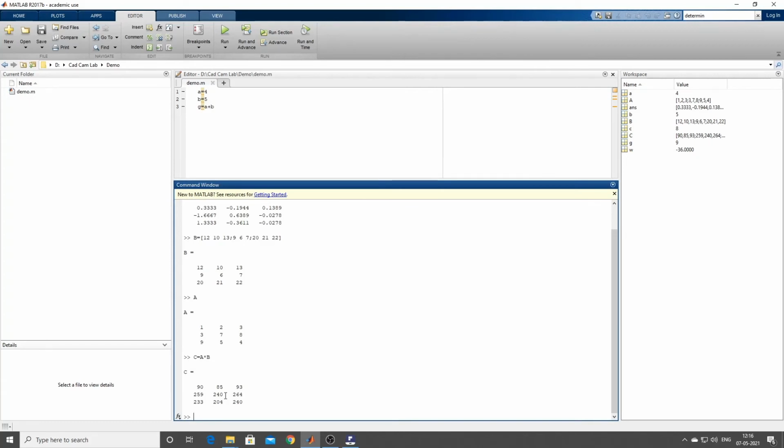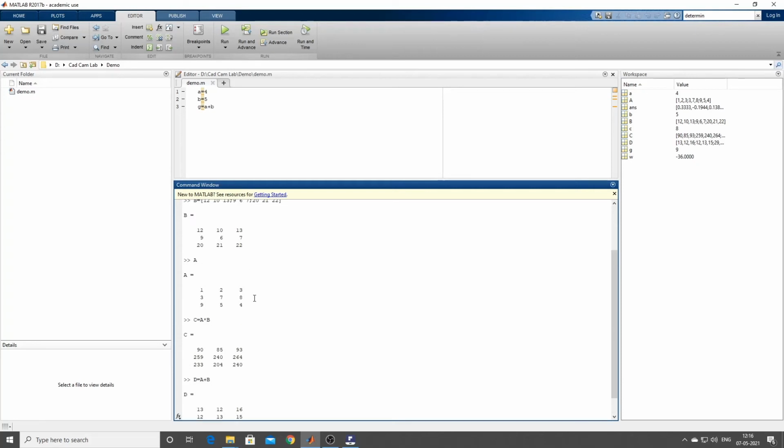Now suppose we define one more thing, D equal to A plus B. A plus B. Now what will it be? Please confirm yourself. Say 12 plus 1, 13. 10 plus 2, 12. 13 plus 3, 16. Is it okay? So like this, any operation for that matter, you can do it here.